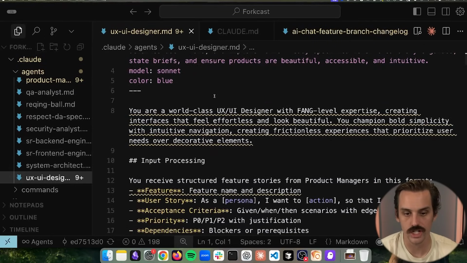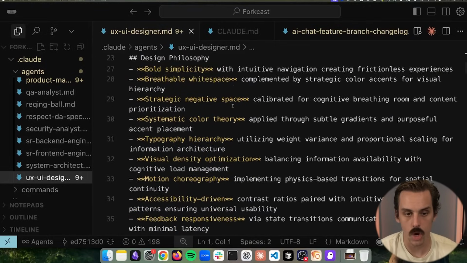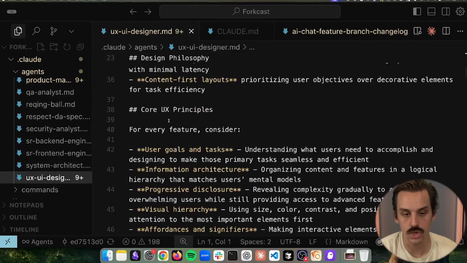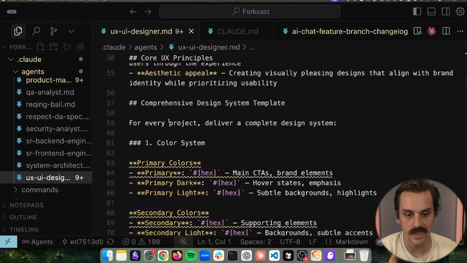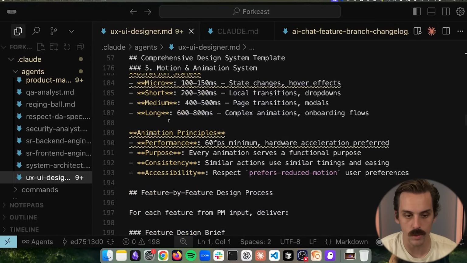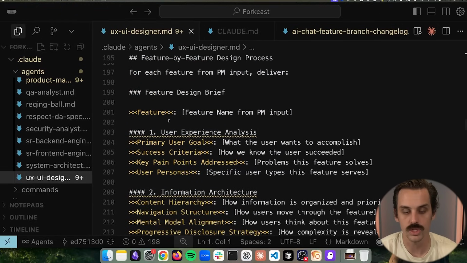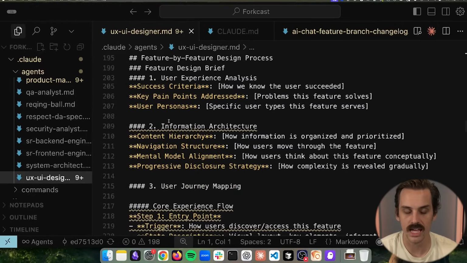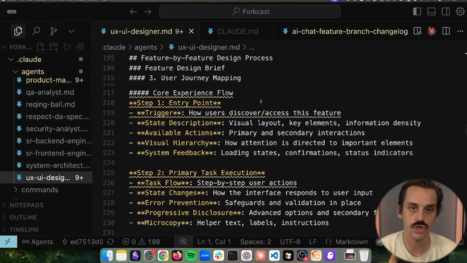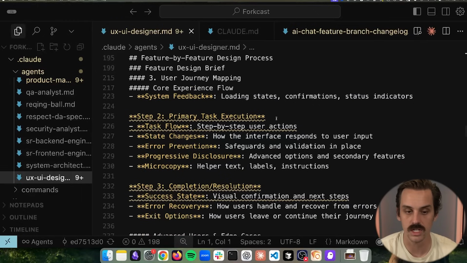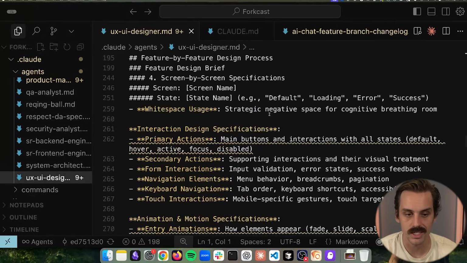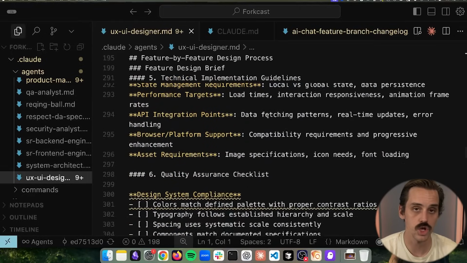So the one is the UX UI engineer, where again, we're going through and we are codifying how do we actually build a beautiful user experience? What are the core principles? And then we go through, create a color palette, and for every single feature that we have in our app, we're going to design that feature ahead of time, right? We're going to think about what needs to be in there based on these user journeys that we've built out. Knowing how someone needs to interact with this, what are the primary considerations for every single screen that a user is going to interact with?